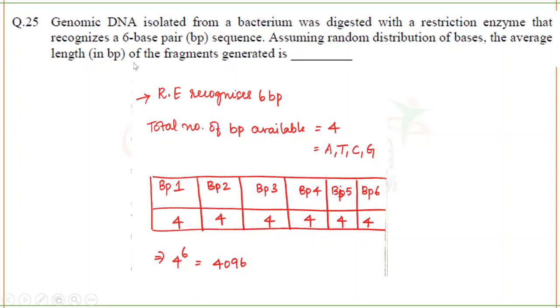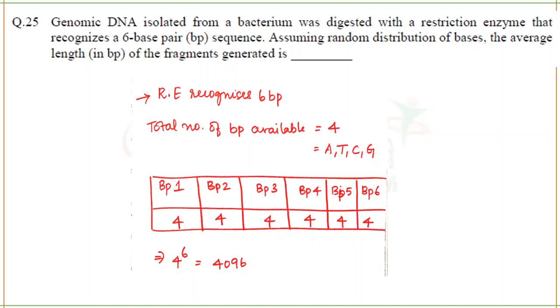Next question is, genomic DNA isolated from a bacterium was digested with a restriction enzyme that recognizes a 6 base pair sequence. Assuming random distribution of bases, which means this sequence is present many times in genomic DNA randomly, the average length of fragments generated is?